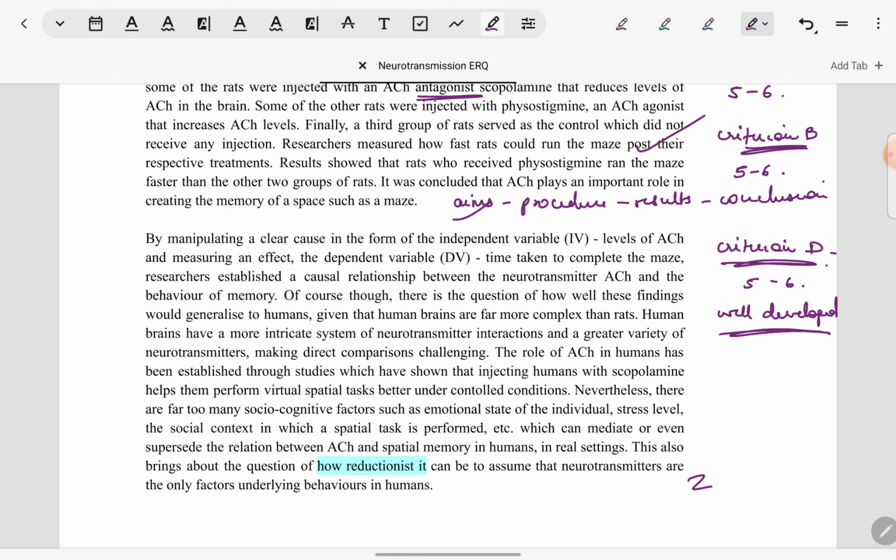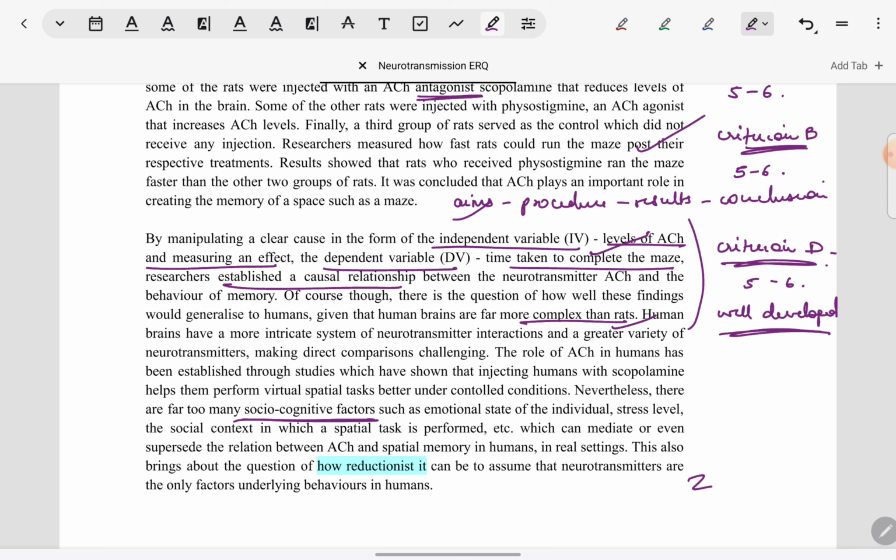For example, what the independent variable is has been given in terms of the study. Similarly, the dependent variable also, and then it has been stated that it is a strength, that a causal relationship is clearly established. Not only that, after making the points, what the strengths are as well as what the weaknesses are, such that animal studies cannot be directly applied to humans, the human brain is more complex and socio-cognitive factors also play a role in behavior.